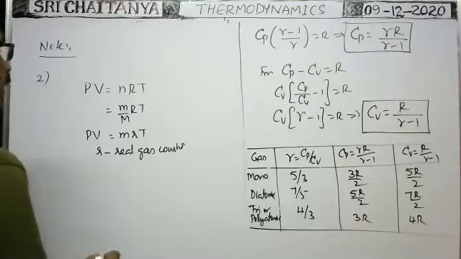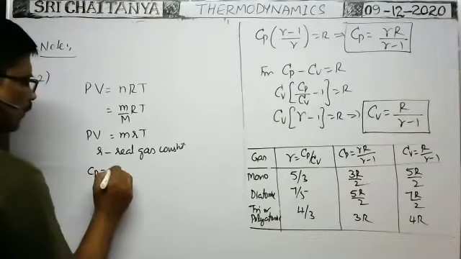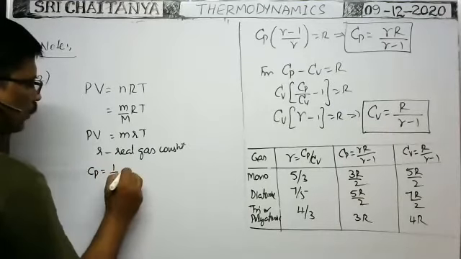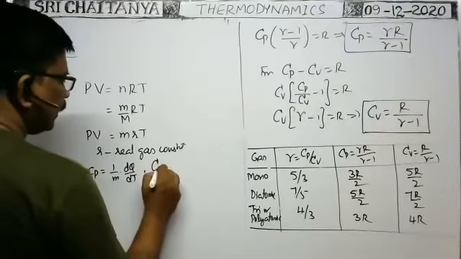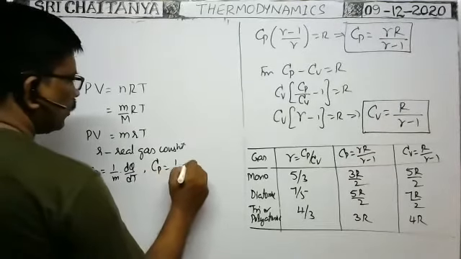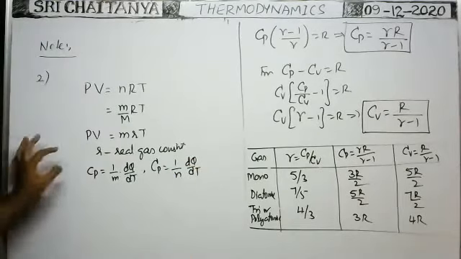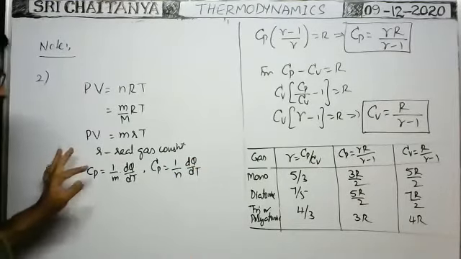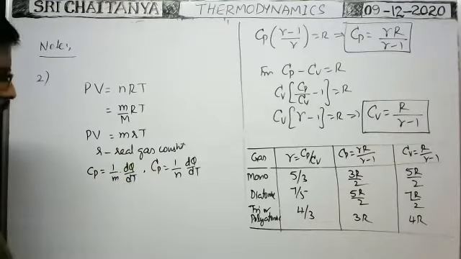what is the relation between capital Cp and small cp? Small cp, you know, that is equal to 1 by m into dQ by dT. Capital Cp is equal to 1 by n into dQ by dT. Am I right? Molar specific heat at constant pressure is this one. Principal specific heat at constant pressure is small cp.